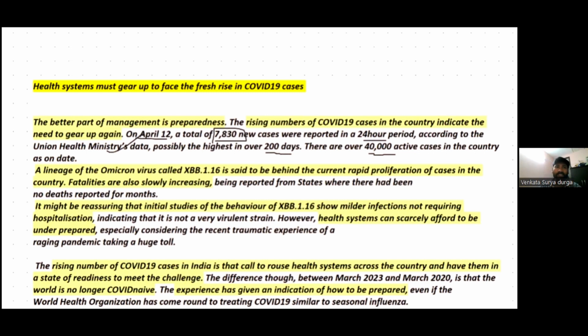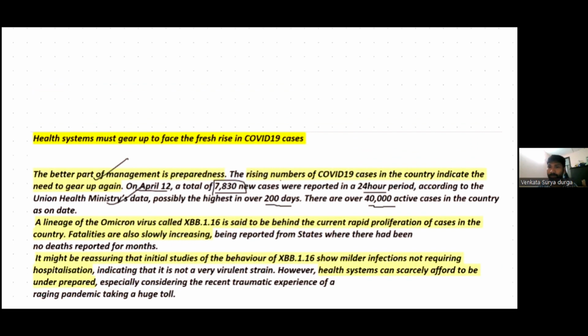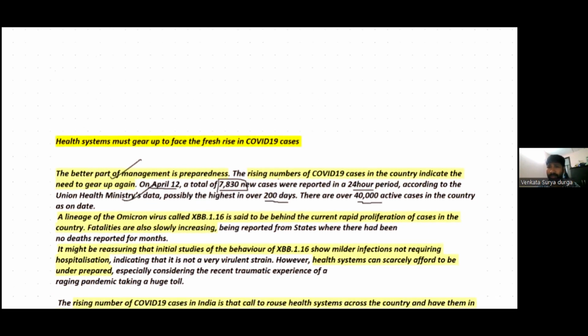This article has been emphasizing that the better part of management is preparedness. India should focus on better preparedness. And the rising number of COVID-19 cases in the country indicates the need to gear up the existing preparedness, right? Whatever preparedness we have, we need to further gear up and improve,